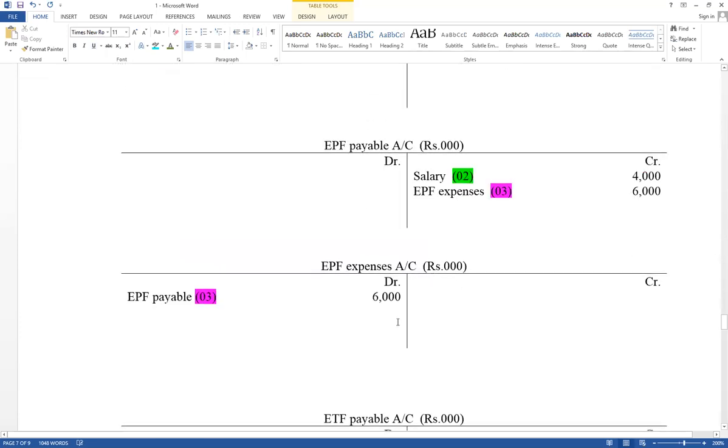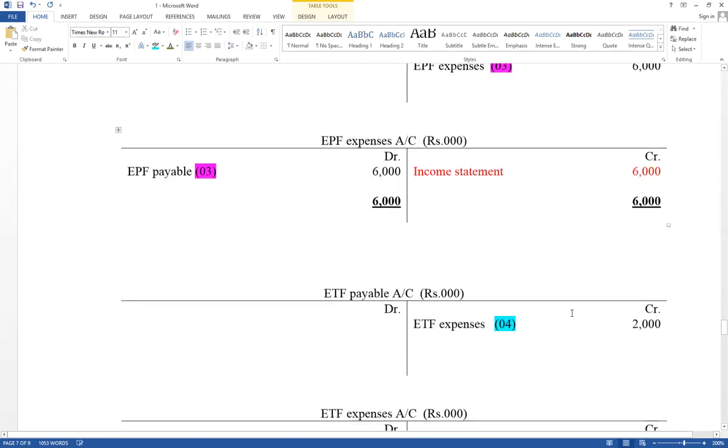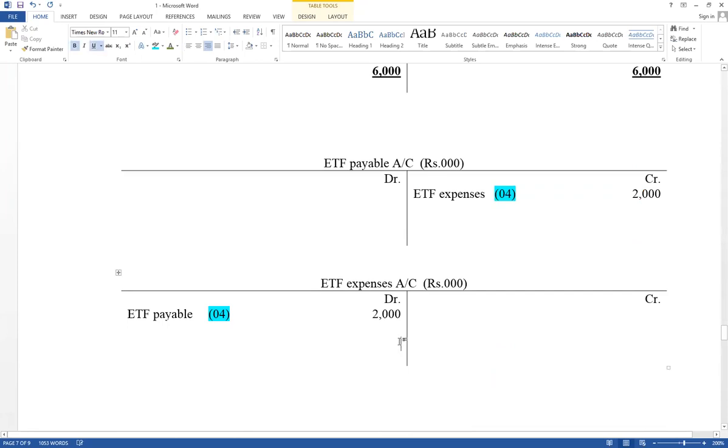As well as EPF expense, 6,000 on the debit side, take that value to the credit side. The difference value is also 6,000, closed to the income statement. This value also should be included under administration expense. ETF expense is treated the same way. There are 3 expenses. All the expense accounts should be closed. Close means the difference value goes to the income statement.